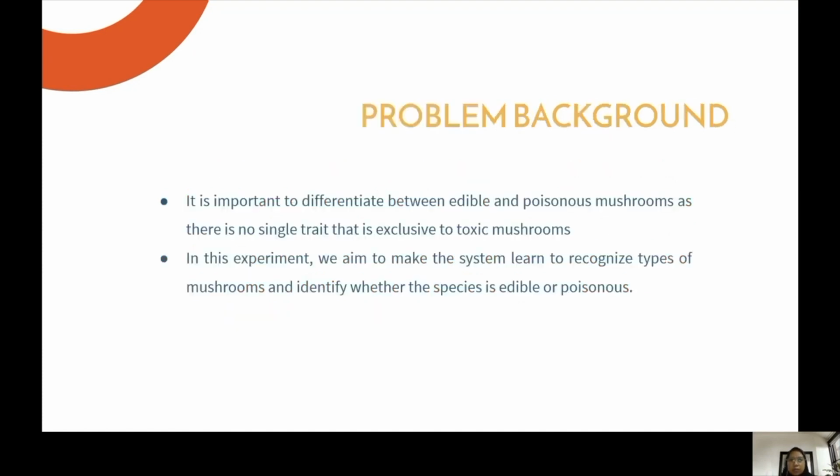Next is the problem background. It's important to differentiate between edible and poisonous mushrooms, as there is no single trait that is exclusive to toxic mushrooms. So in this experiment, we want to make the system learn to recognize types of mushroom and identify if it's an edible species or a poisonous species.